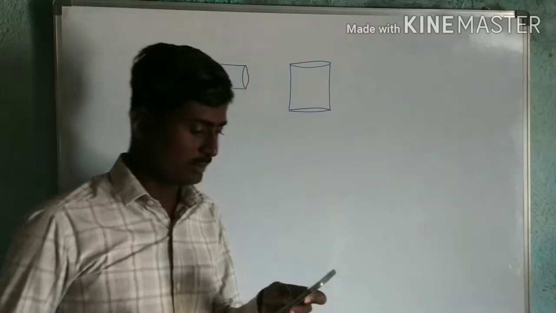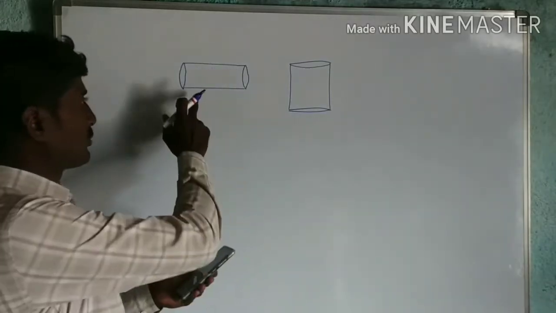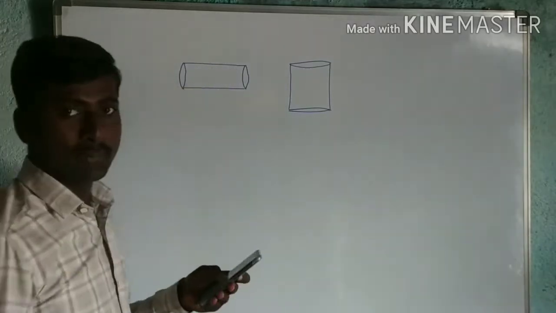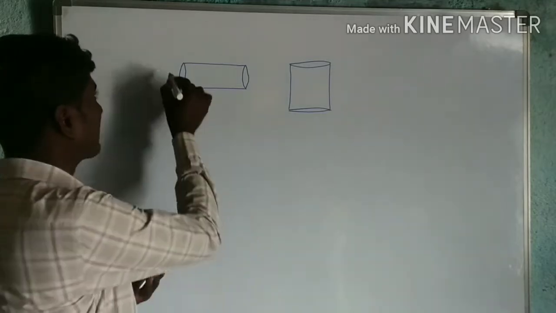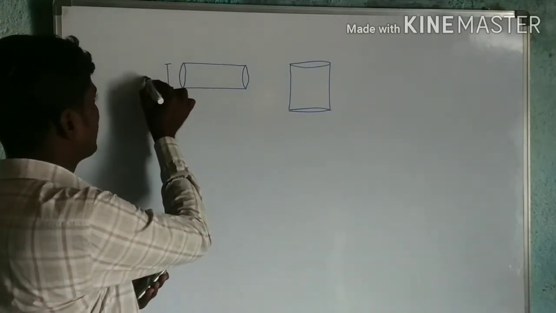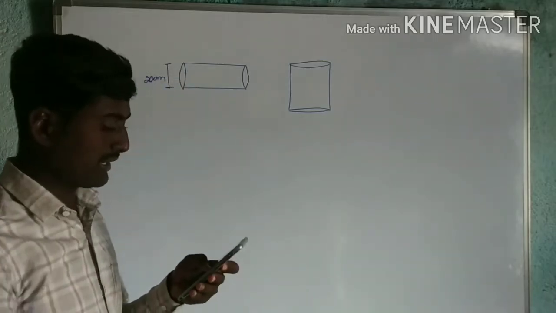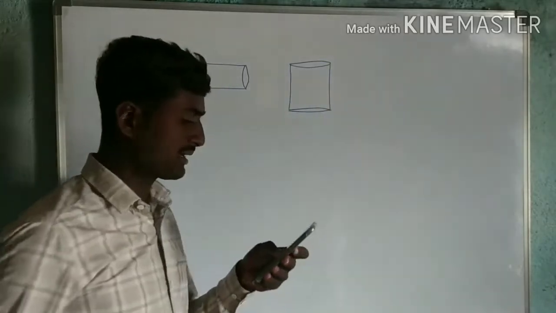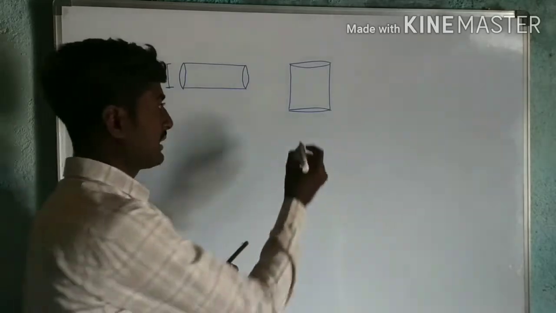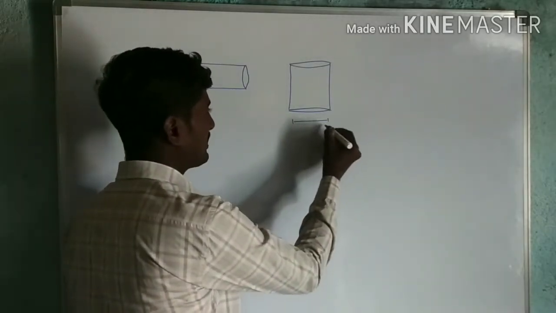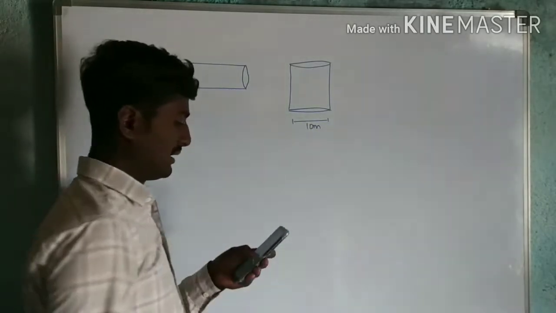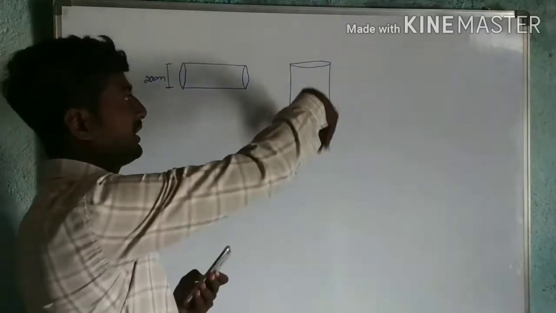Now the diameter of this pipe they have given is 20 centimeter. Then for the cylindrical tank, the diameter is 10 meter. Next, deep means the height of this one.